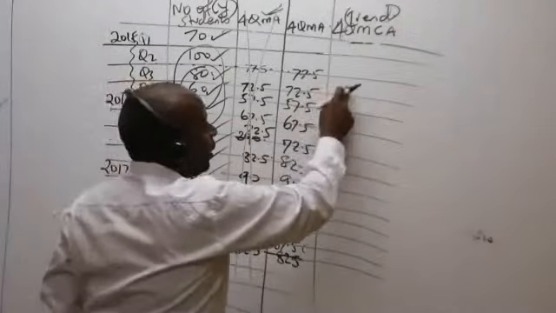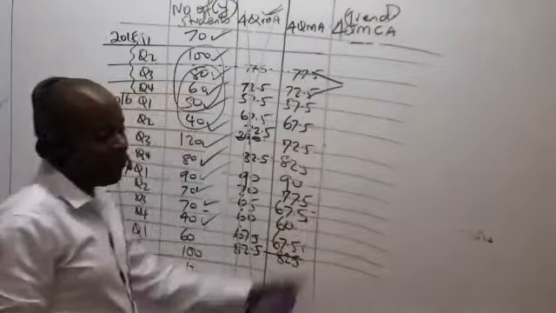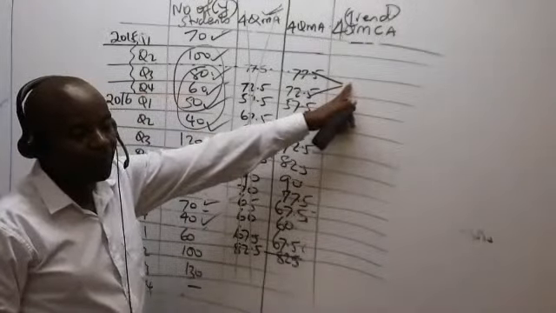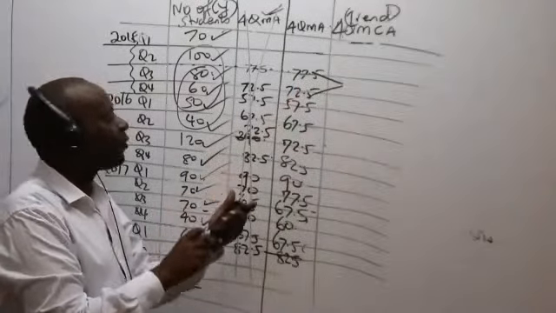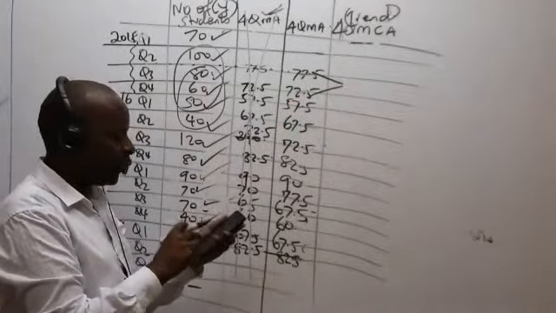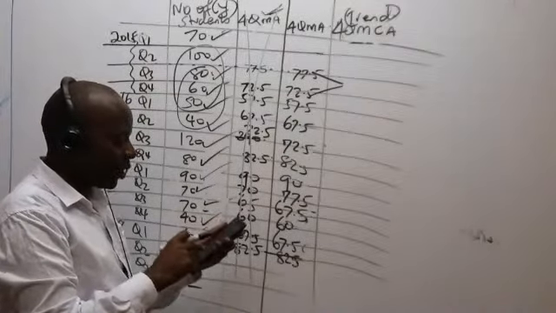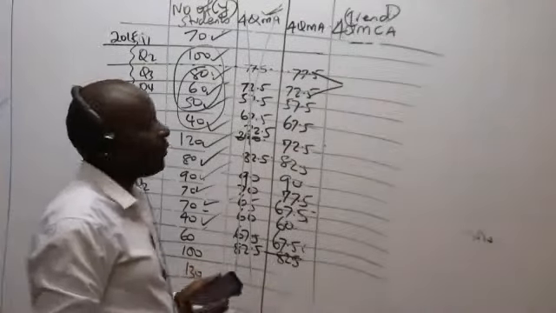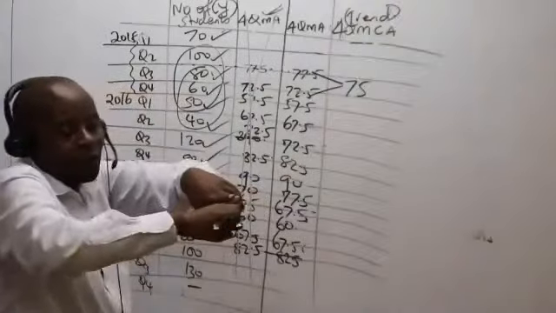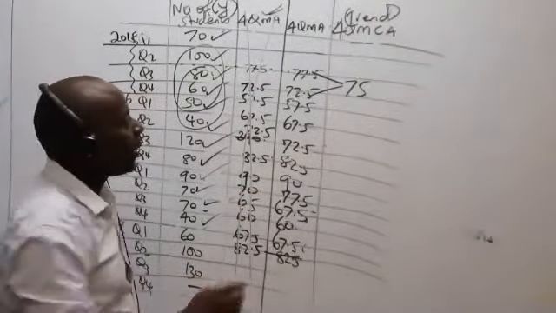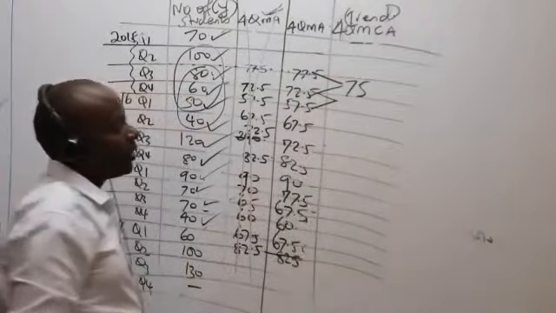To center is very easy. If I want a figure for this, these two here will be averaged to give us a centered figure. So you take 77.5 plus 72.5 divided by 2. What are we getting there? 75. So when I'm centering, I'll be taking 2 at a time and converging them. Like now here, we'll have this and this. You give us a figure.